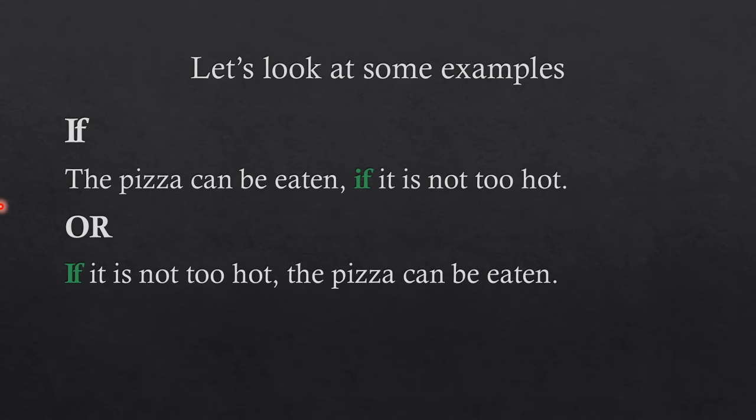Now let's have a look at an example using the word if as our conjunction. The pizza can be eaten if it is not too hot. In this case, the pizza can be eaten is our independent clause, and it is not too hot is our dependent clause. And if we put our conjunction and dependent clause at the start, we get, if it is not too hot, the pizza can be eaten.